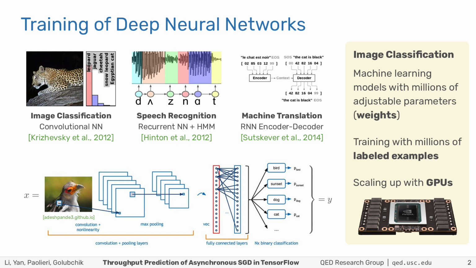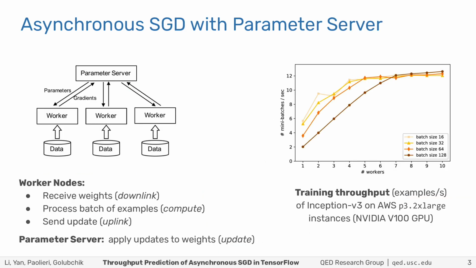But to improve performance even further, one can use multiple worker nodes. To train with multiple workers, the parameter server architecture is a popular solution. The parameter server holds a global version of the neural network weights, while each worker receives this global version, computes an update to the weights locally, processing a batch of examples using stochastic gradient descent, sends the update to the parameter server, and finally the parameter server applies the update to the global version of the weights.